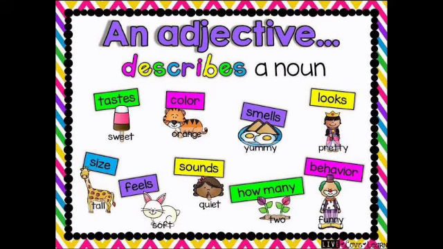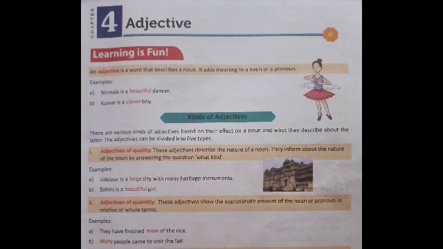Children, do you know what is an adjective? An adjective is a word that describes a noun. What is a noun? Noun is a naming word. It names a person, place, animal, thing, or our ideas, feelings. All these are nouns. So, an adjective is a word that describes a noun and it adds meaning to a noun or a pronoun. Look at the examples.